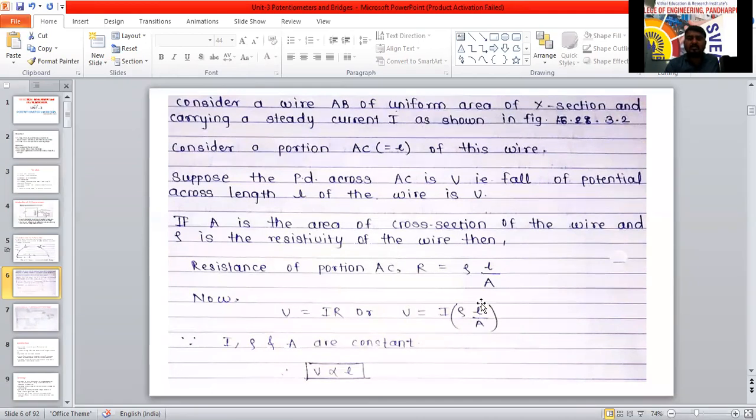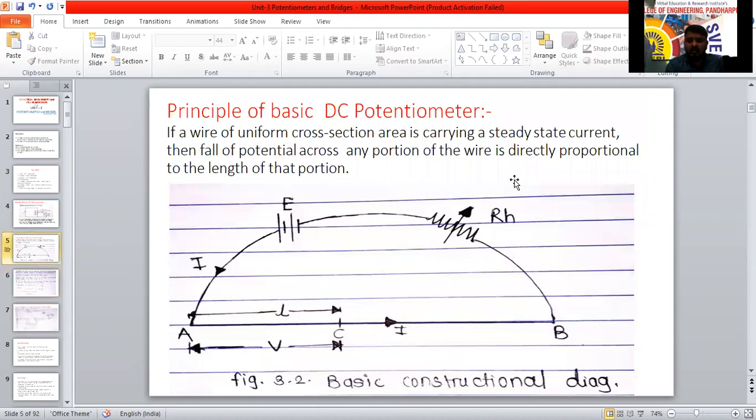So I, rho and A are constant. What is the left term? L. So V is directly proportional to L. That is the principle we have proved.